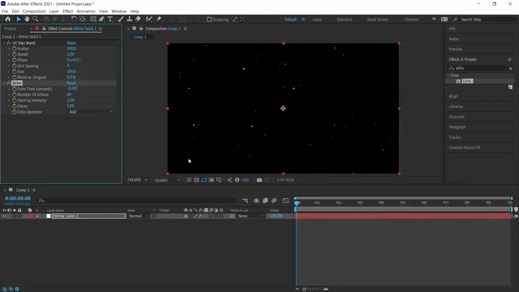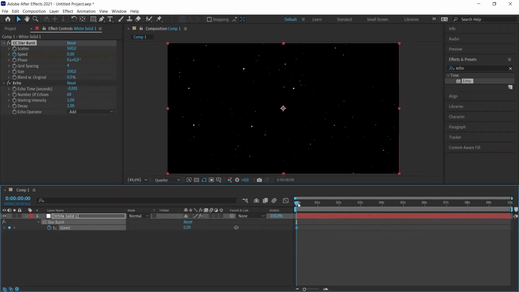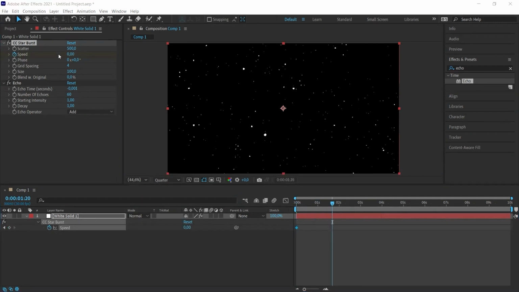We will try to move forward from the point we are in and we will use the speed value for this. Our priority speed value is 0, which means we stop. I click the icon to the left of 0 and create a keyframe. In order to see the keyframes on the timeline, we press the letter U from the keyboard. Therefore, it only shows us the features with keyframe.